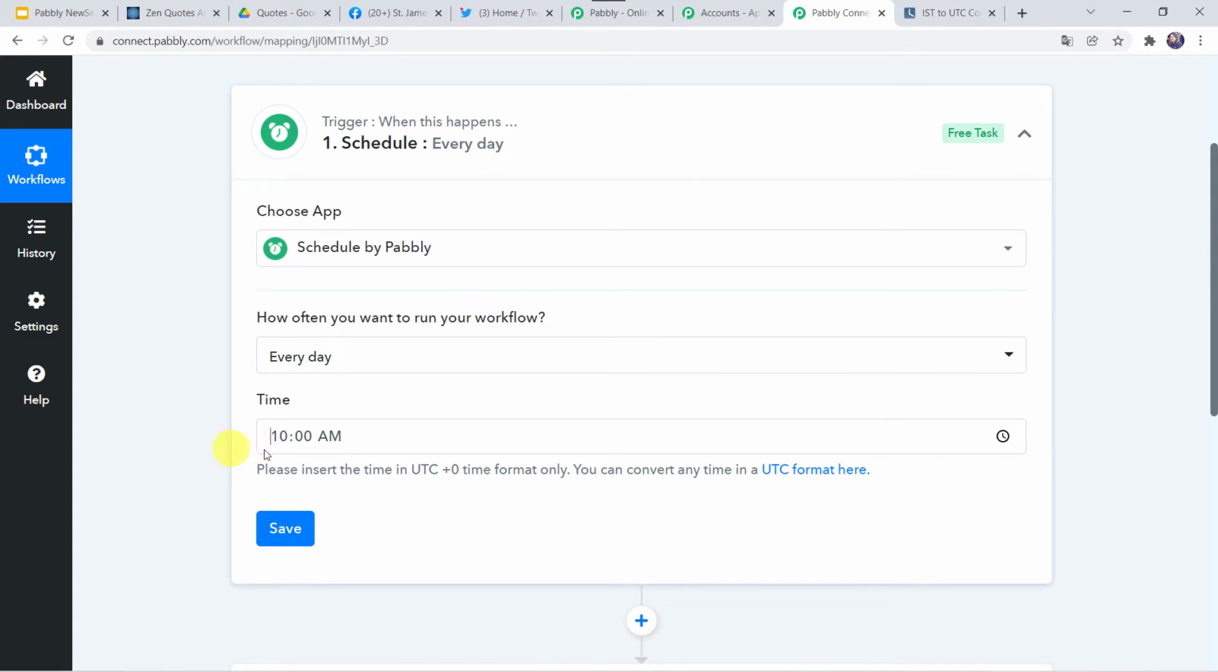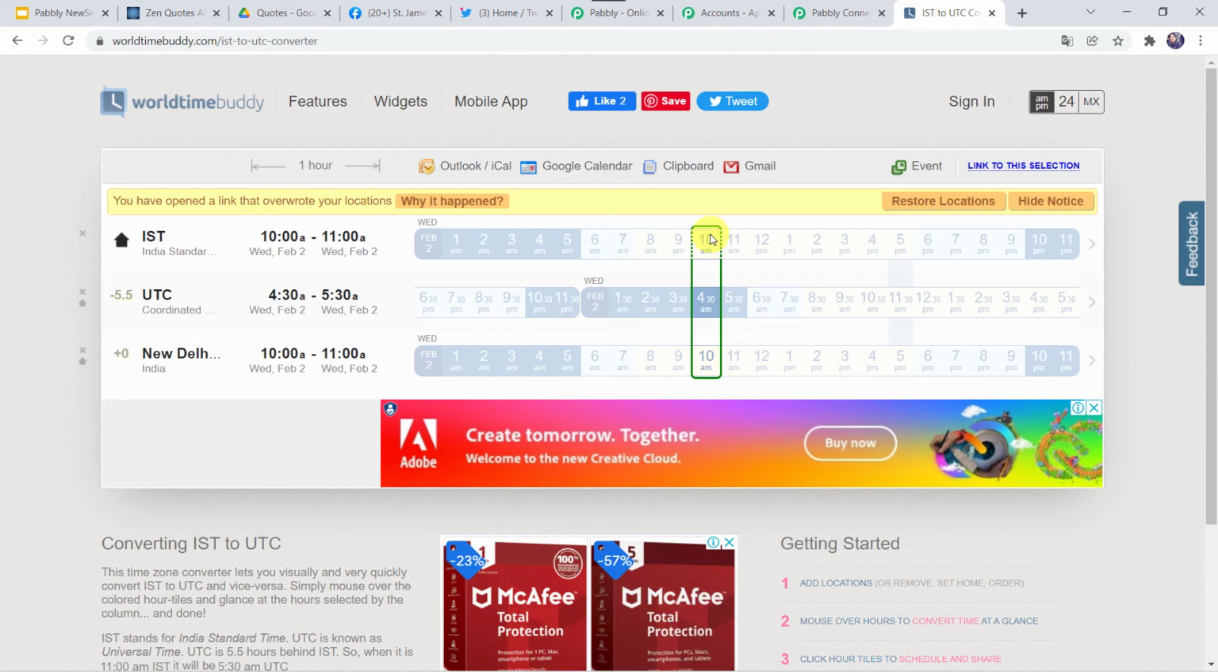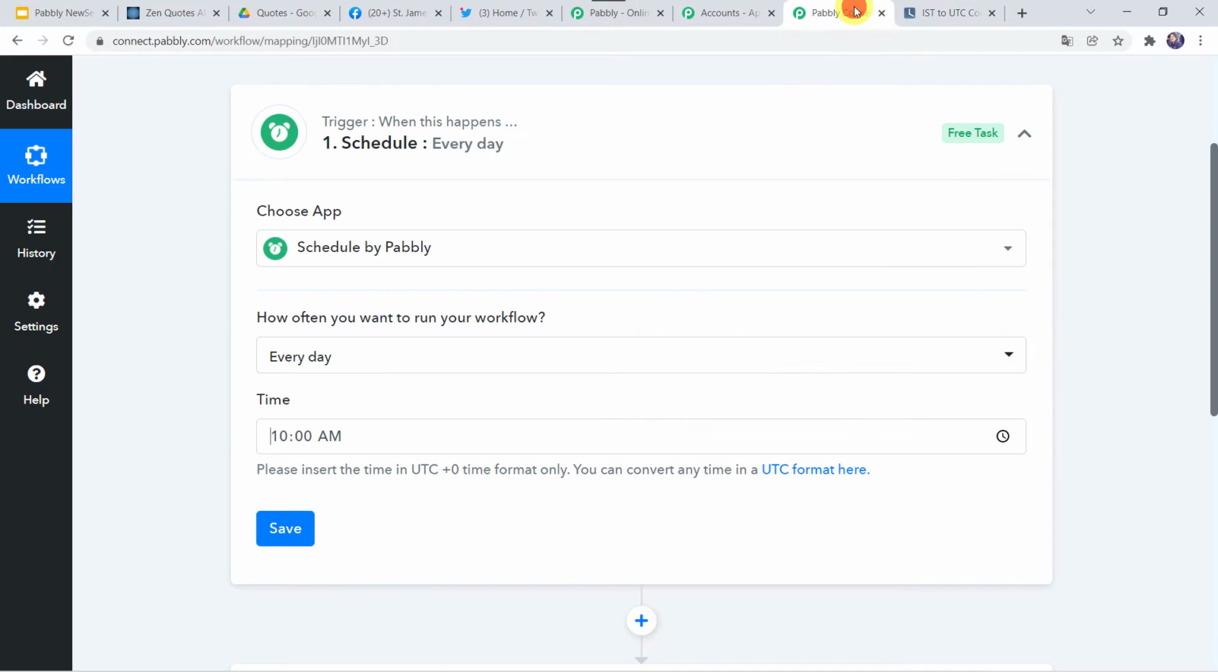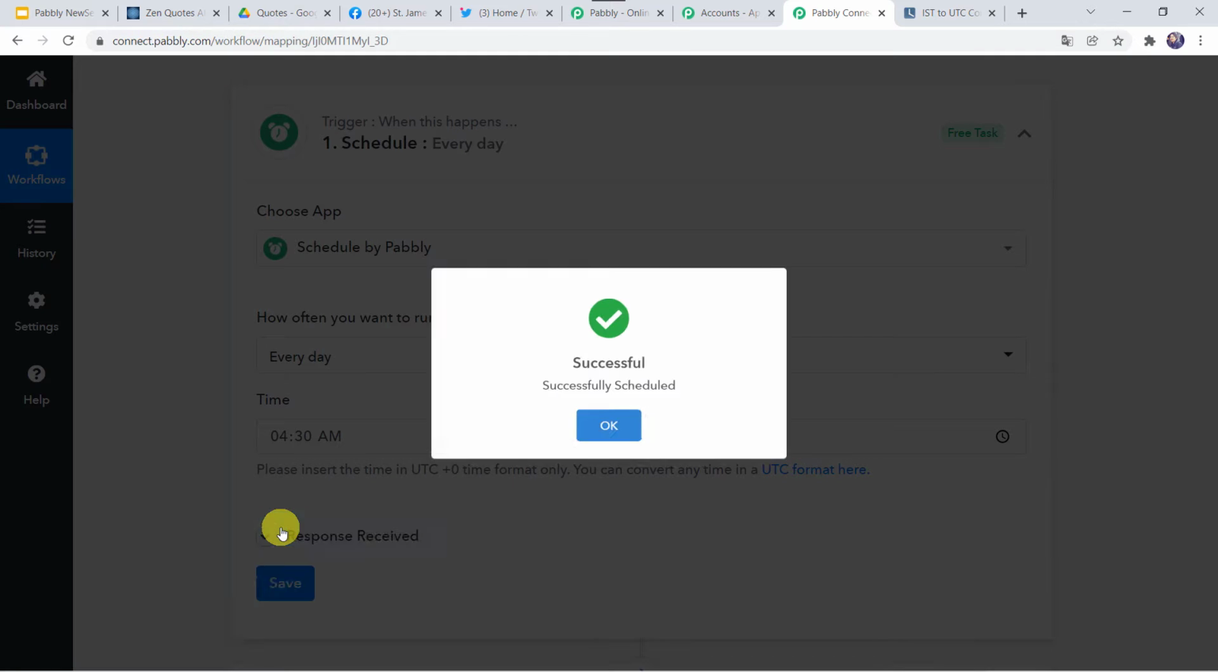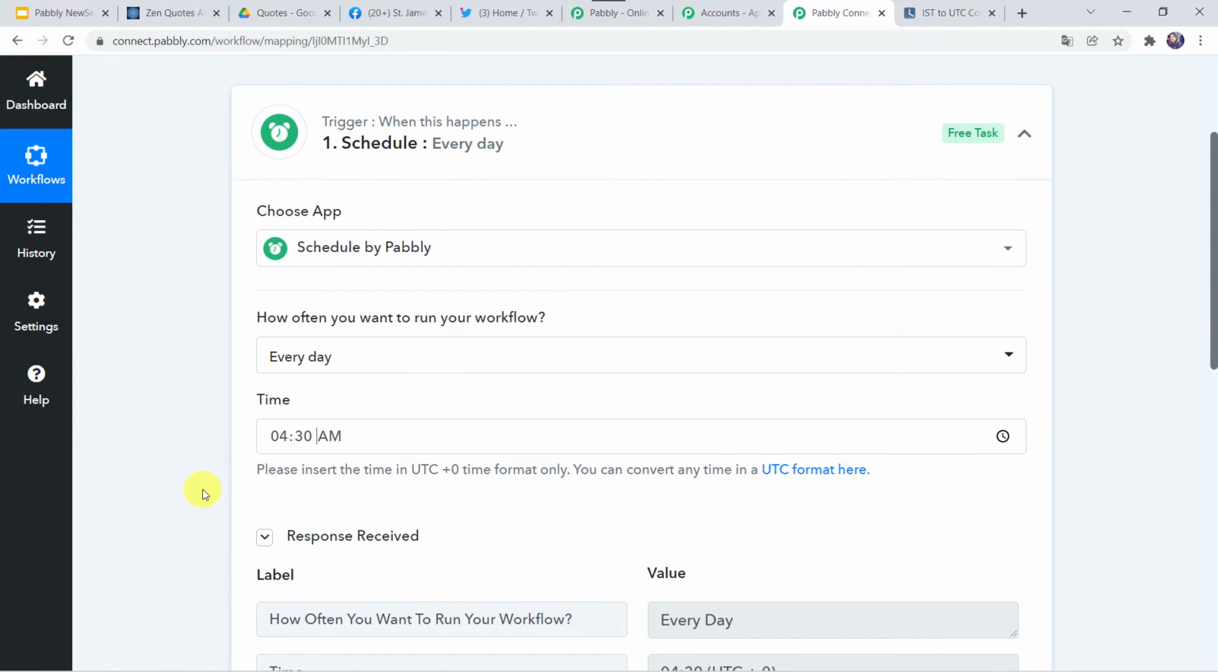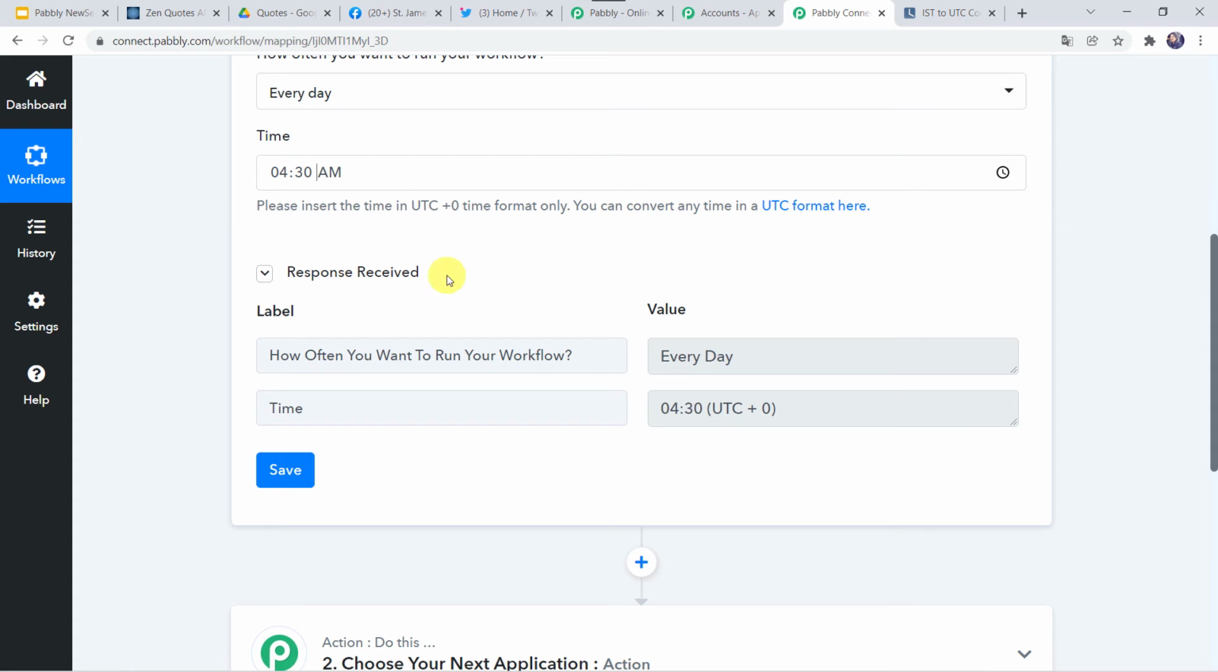If I want the motivational quotes to be shared at 10 AM, here I have to map the UTC time. So I have just converted the time over here: 10 AM IST will be 4:30 AM UTC. So we have to give 4:30 AM over here. I'm just going to change the time. Let us give it as 4:30 AM and click on Save. Schedule successfully. Here we can see that the response is received and it is scheduled for every day at 4:30 AM.